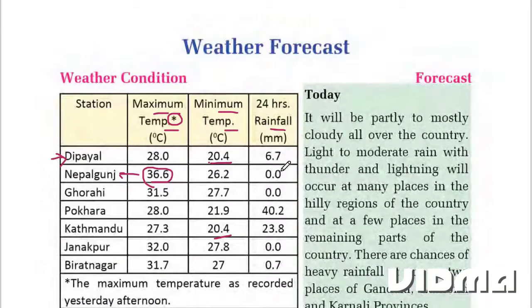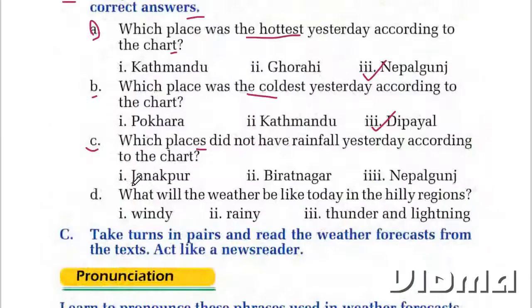Rainfall, no rainfall, 0.0, 0.0, 0.0. So there are three places in the chart. First one Nepalganj, Gorahi, and then Janakpur. Let us see. Janakpur, Biratnagar, Nepalganj. These are the three options. Biratnagar, there was rainfall in Biratnagar, so this option is removed.